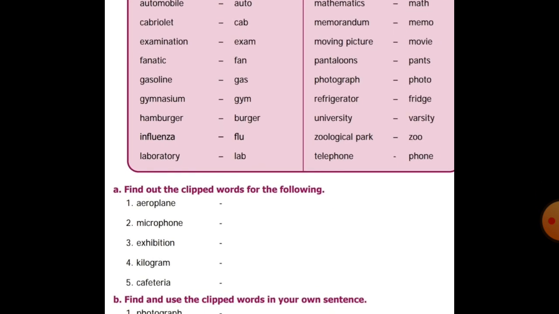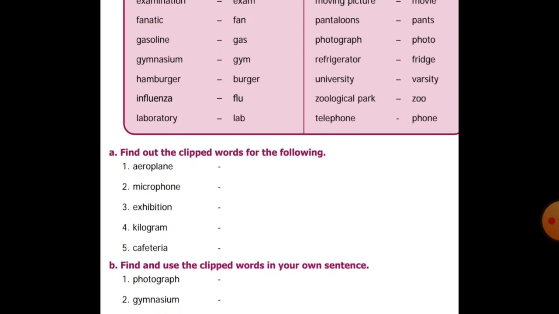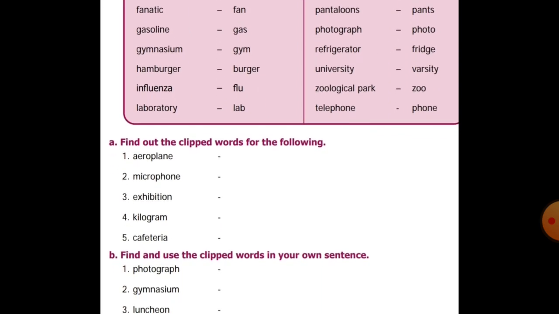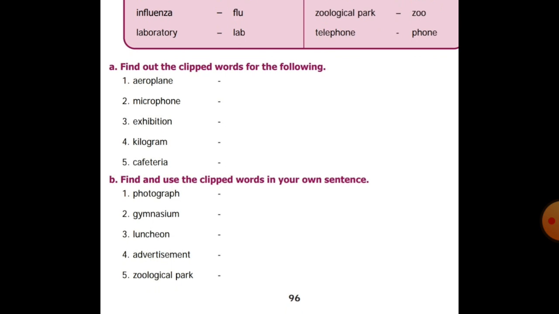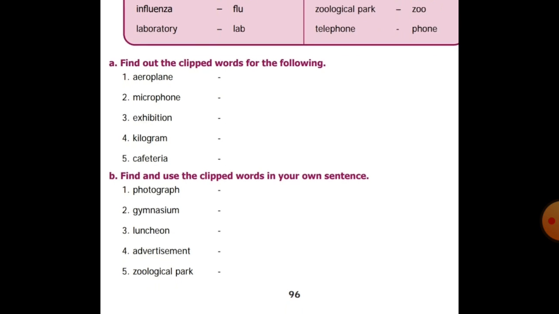Now we will see the clipped words. It is in your book. So when I dictate, you write it in your book. Students, see the answers you can write. For aeroplane, what can we use? Plane, isn't it? So we can write plane, P-L-A-N-E. Then microphone, we can use mic.